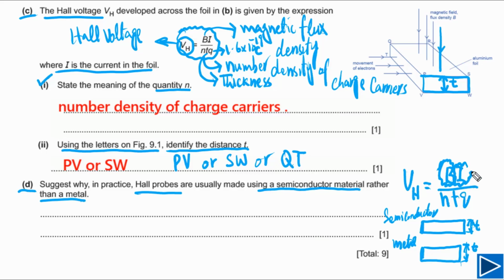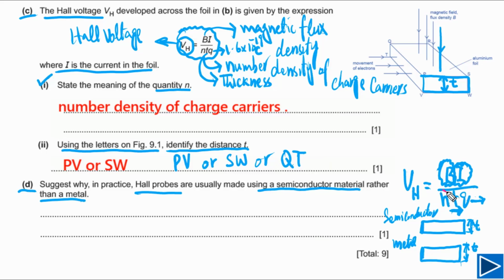Current is provided by the power supply, so this is also the same. Q is a constant, so this is also the same. The distance traveled by the magnetic field in semiconductor and metal also has to be the same for a fair test. Then only one property is left, that is N.